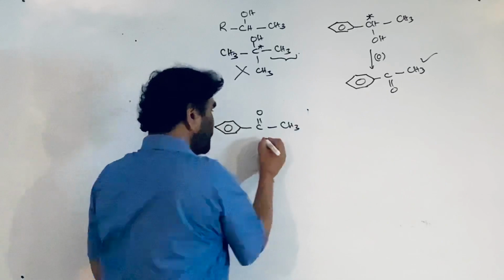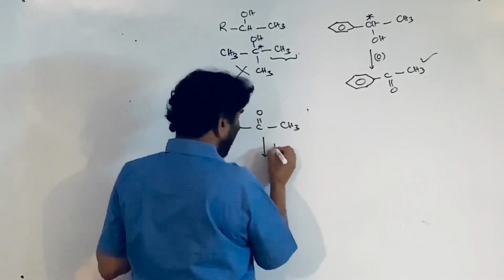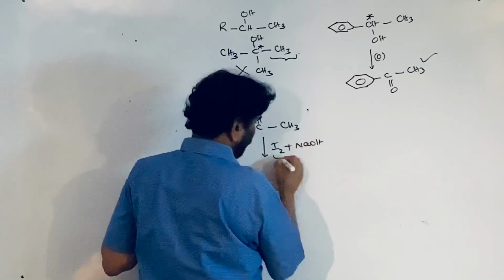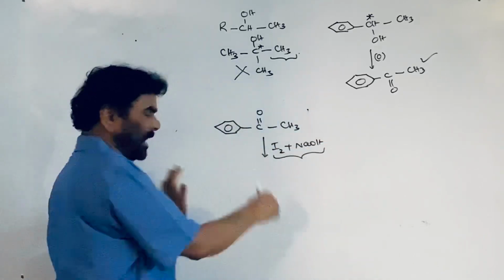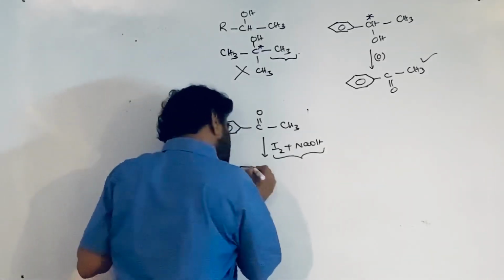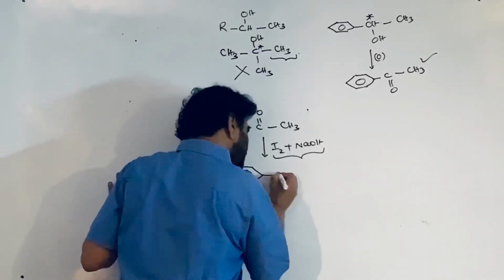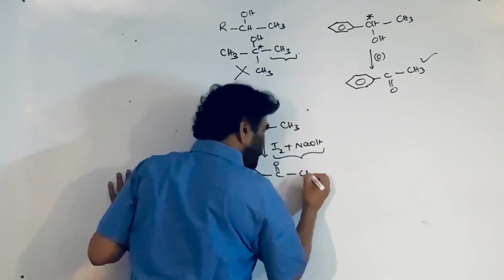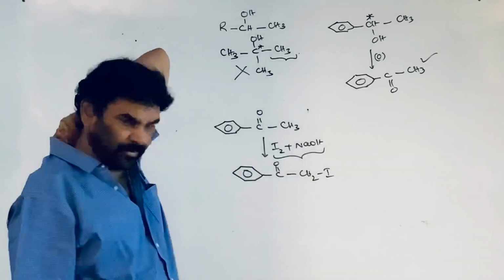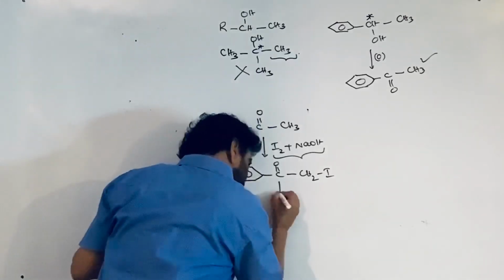If it is treated with iodine in the presence of sodium hydroxide, it is a haloform reaction, specifically the iodoform reaction. We discussed the detailed mechanism. This is the compound formed, iodomethyl phenyl ketone.